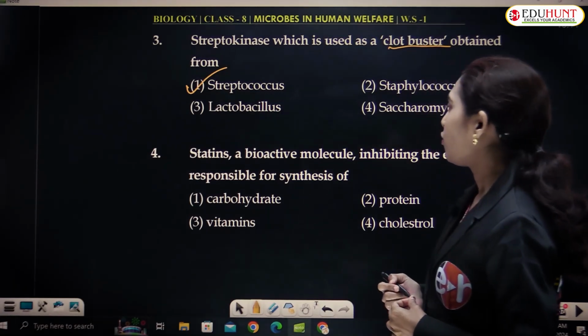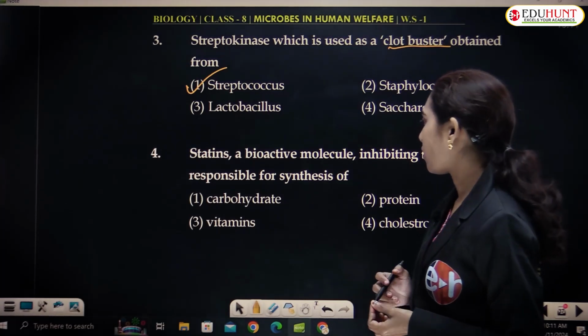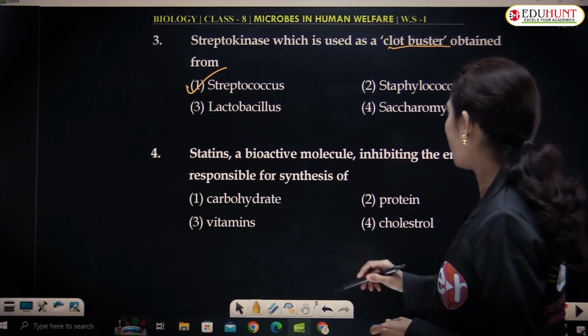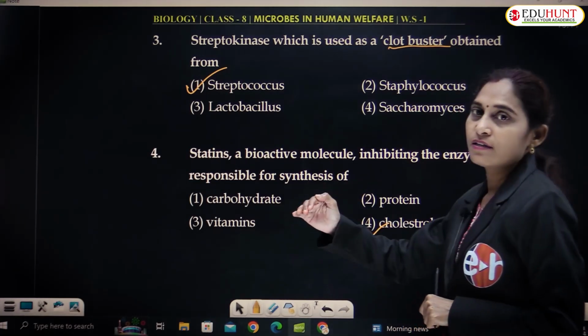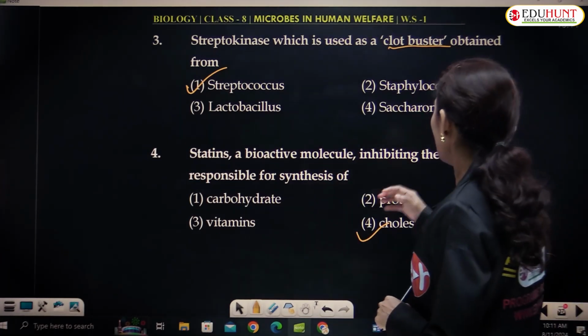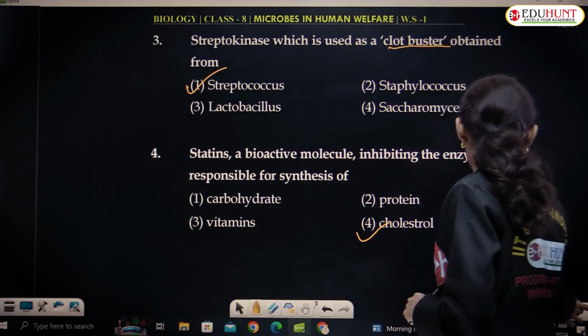Statins, a bioactive molecule inhibiting the enzyme responsible for synthesis of cholesterol. Okay, statins are responsible for inhibiting the enzyme synthesis of cholesterol.